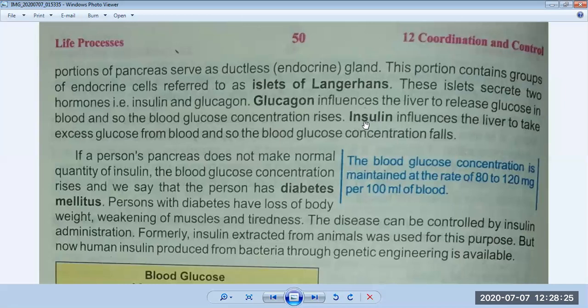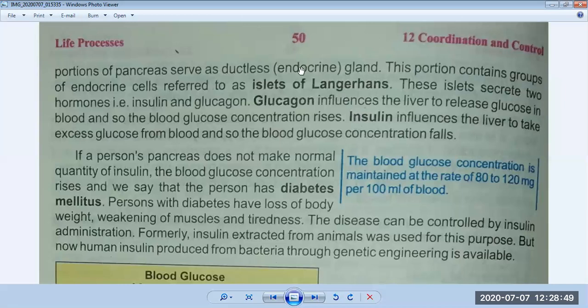Where they are produced, we have discussed: the pancreas works as an exocrine gland and as an endocrine gland. When it is working as an exocrine gland, a duct runs from the pancreas to the small intestine and helps in the digestion of food. The second part of the pancreas works as an endocrine gland.